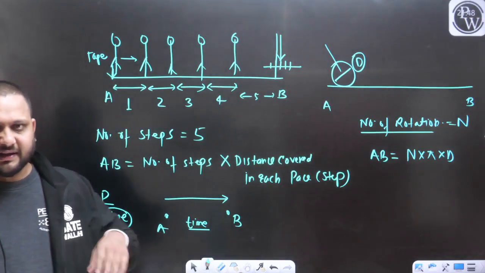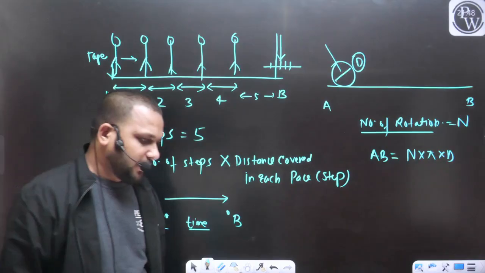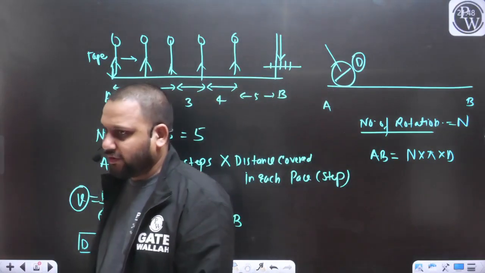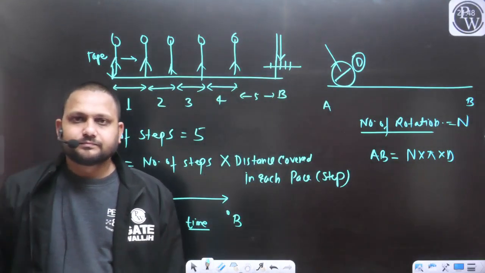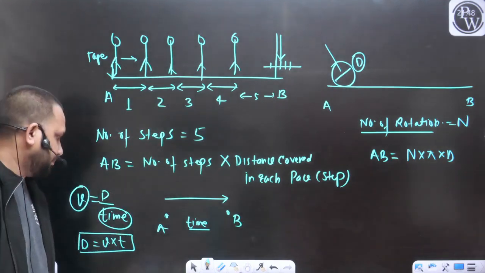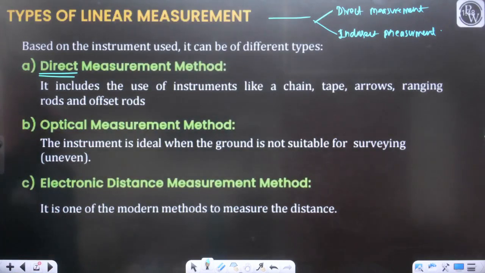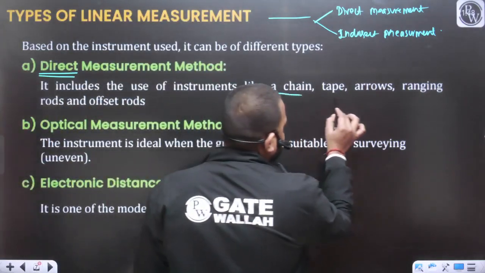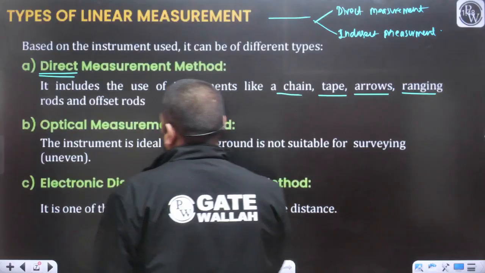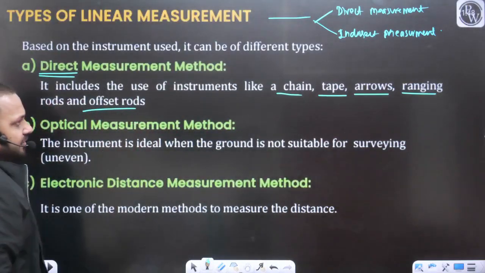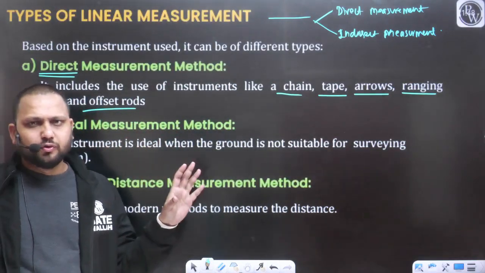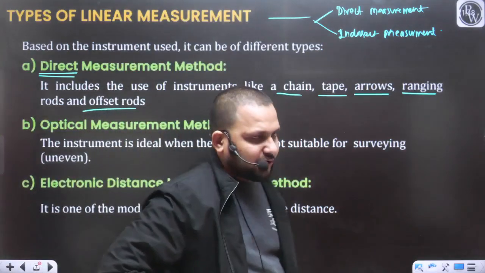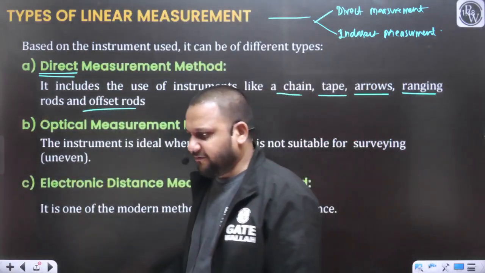So broadly we can classify our methods for measuring the horizontal distance into two types. One is direct measurement, another is indirect measurement. Now let's move back to the original slide. The direct measurement includes the use of instruments like chain, tape, arrow, ranging rod. We will talk about them one by one: what these instruments are, what their use is, and how we are going to use them on the field. All that we are going to cover in the class. Don't worry. So directly we are measuring the distance.